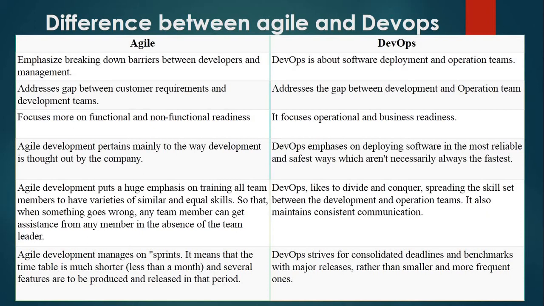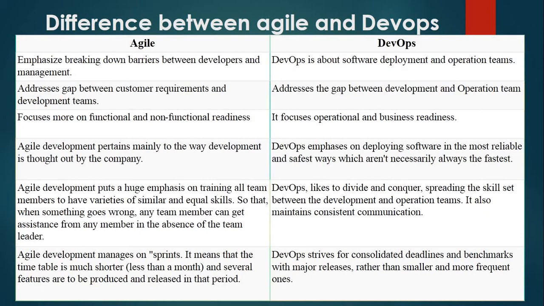leader. If we talk about DevOps, then DevOps likes to divide and conquer, spreading the skill set between the development and operation teams. It allows and maintains consistent communication. Agile development works in sprints.